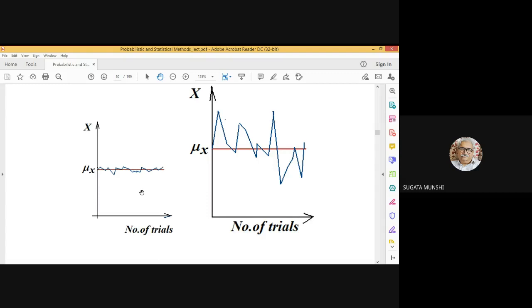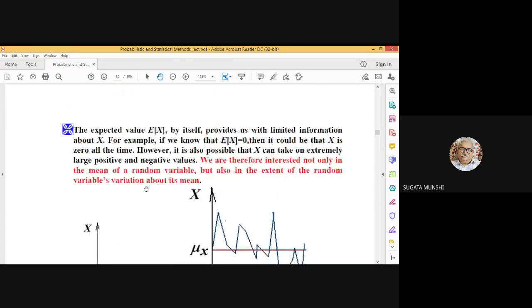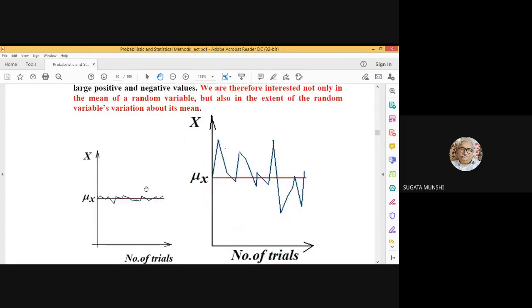So how to characterize the spread of the random variable about its mean? What's the way out? If you start thinking from first principles, you may say the fluctuation of this random variable x from this expectation is represented by x minus mu x.